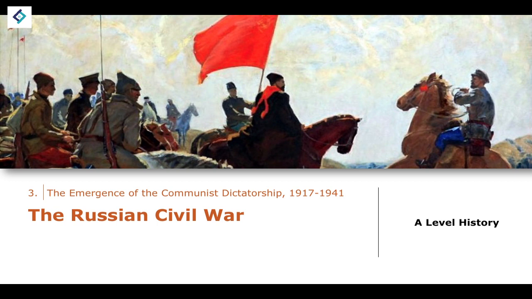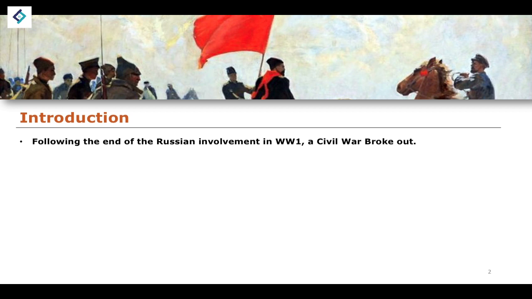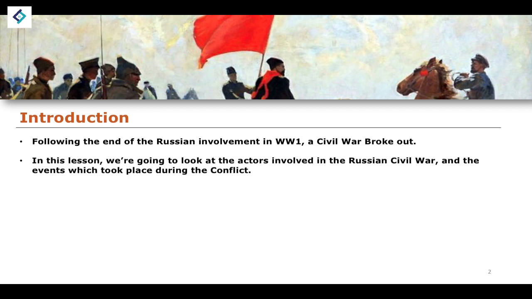And then in the next lesson, we'll ask the question as to why and how the Bolsheviks won the Civil War. What were the reasons for their winning of the Civil War itself? So we know that following the ending of the Russian involvement in World War One, following the peace treaty that was signed in March of 1918, the Treaty of Brest-Litovsk, a civil war breaks out within the Russian state. In this lesson, we're going to talk about the actors involved, the events that took place during the